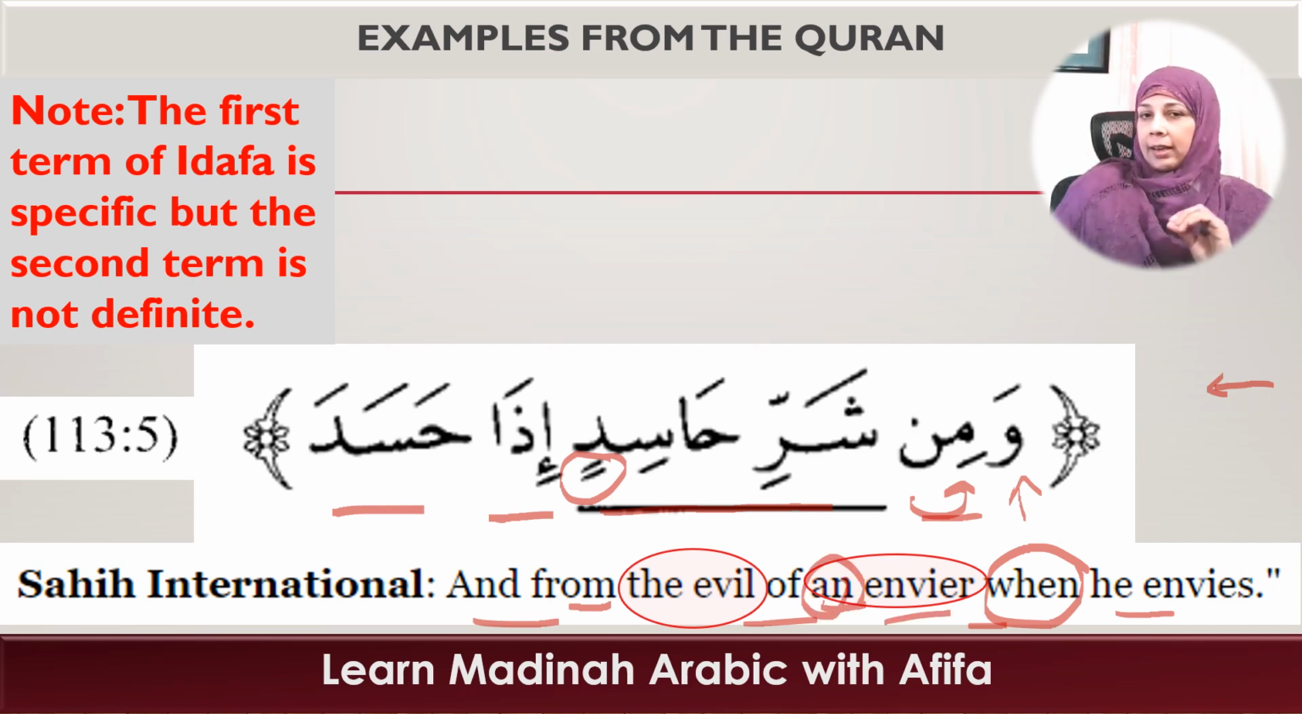Okay, it is indefinite in meaning. But again, here in the translation you can see that the mudaf, which is sharri, gives it a specific meaning in the translation. So it is the evil of an envier, right? So this is the mudaf and this is the mudaf ilayhi. Okay, so sharri hasidin, it means the evil of an envier. So we see in this example that the mudaf ilayhi was again indefinite.